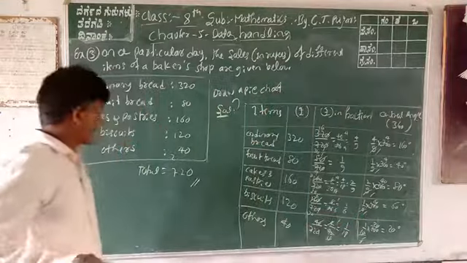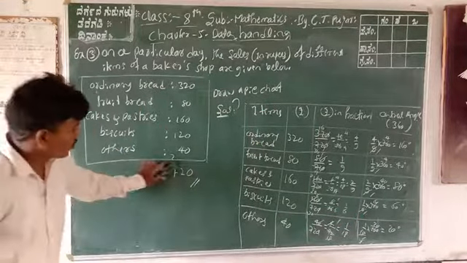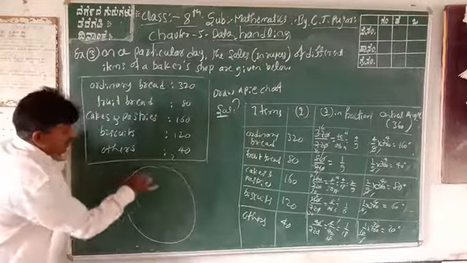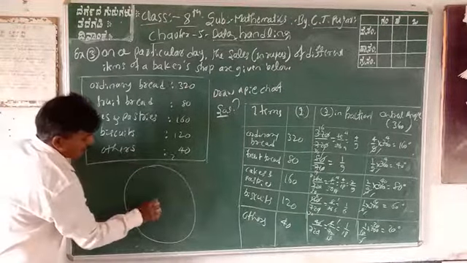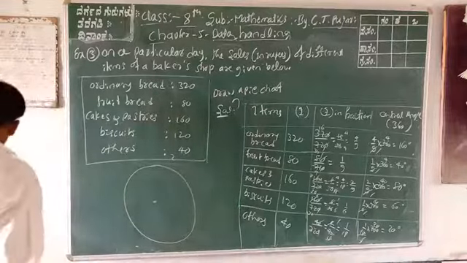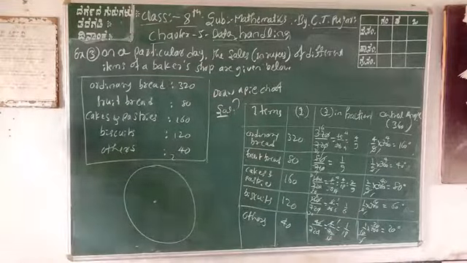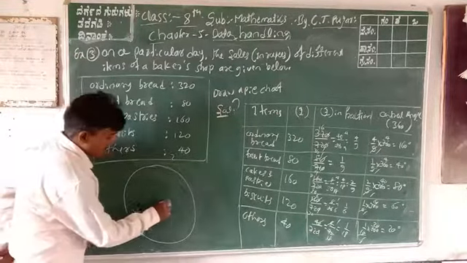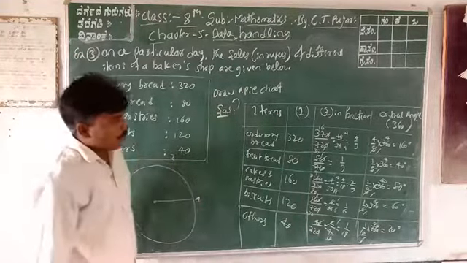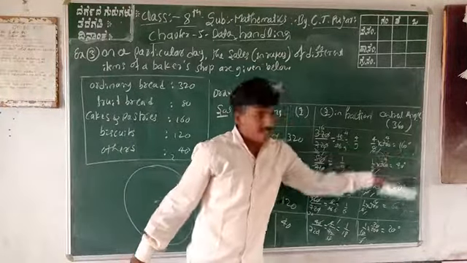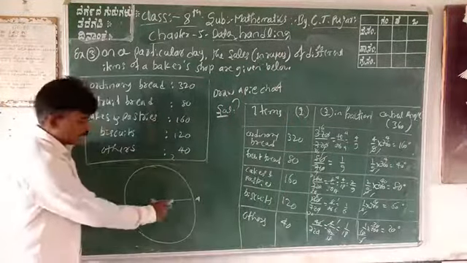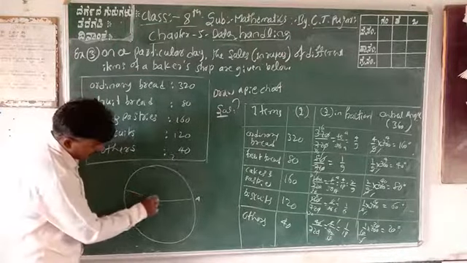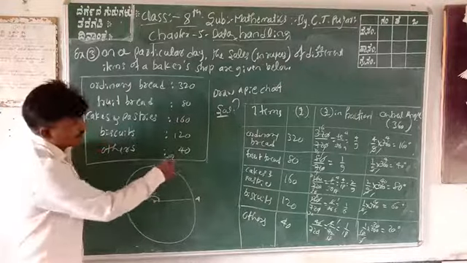Okay. Next, you can take the circle. The circle is also most important. Construction of circles: you take a suitable radius, take the center, and also take the protractor. Using the protractor, you can draw the angles. First of all, take A. You can construct the 160 degree angle using the protractor. This is what?